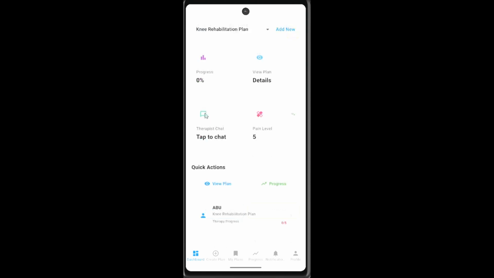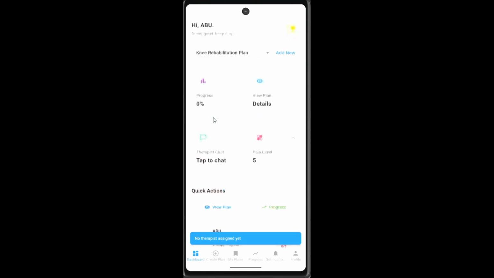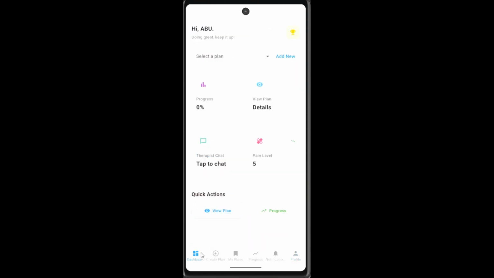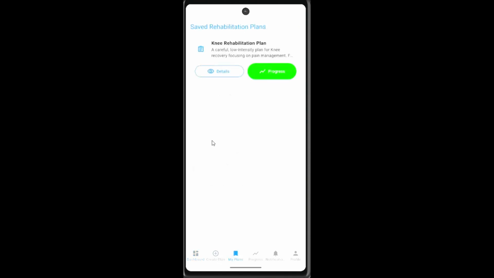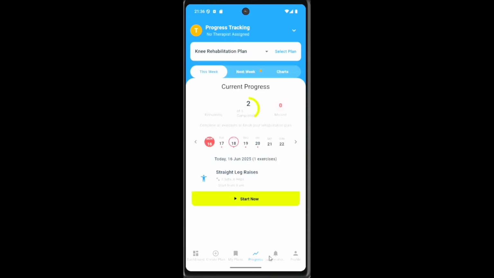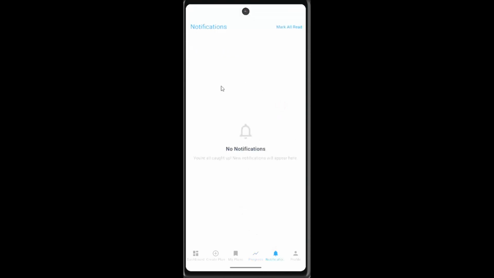So one of the other features is therapist check. For now there's no therapy assigned, so this one I will do later. So I will show you, you can see my plans is where your progress is saved. You can see the progress. It will bring you to the same new rehabilitation tool for progress tracking. For notification you cannot see anything because nothing has been assigned.